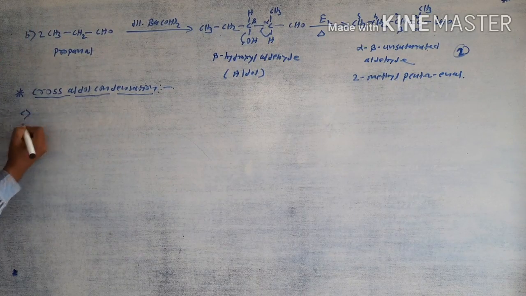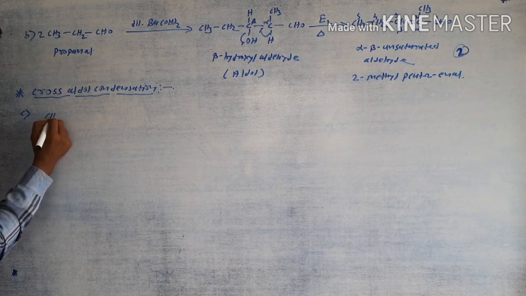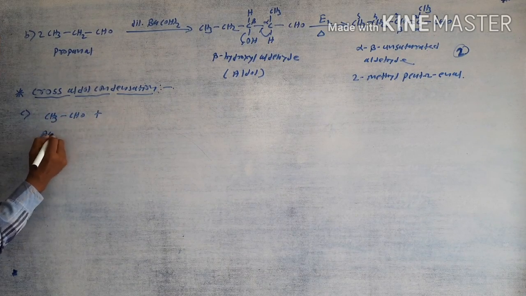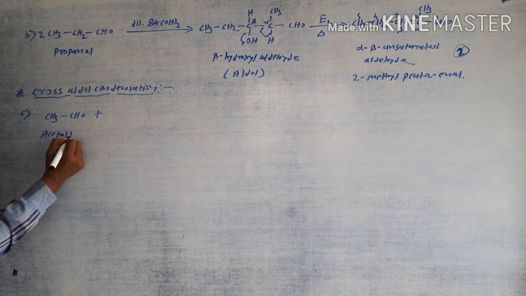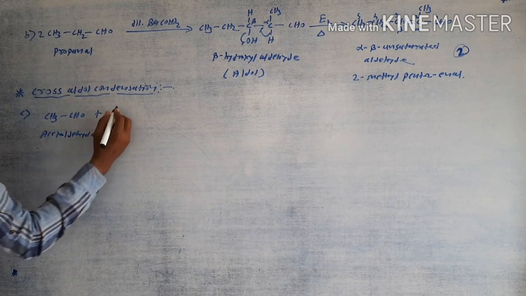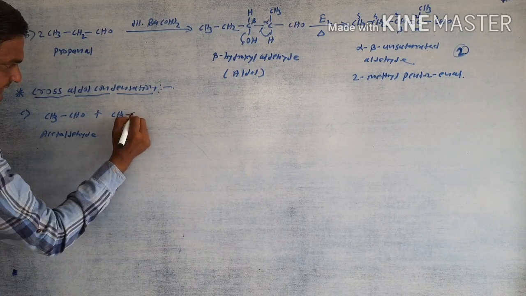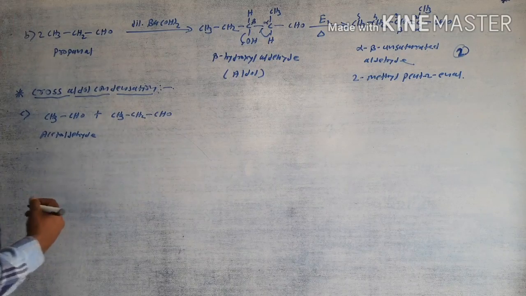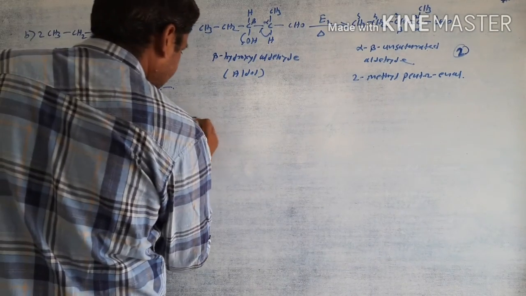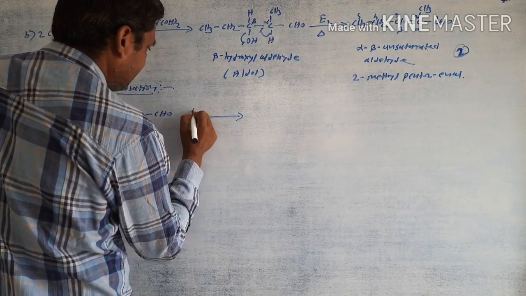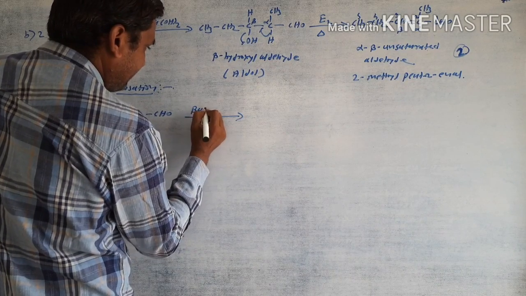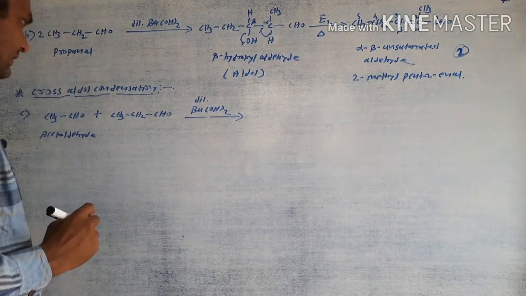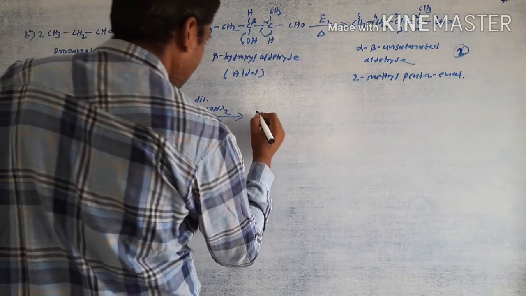Suppose in the cross aldol condensation reaction, CH3 CHO, meaning acetaldehyde, and propanaldehyde, CH3 CH2 CHO, react with each other with dilute barium hydroxide to give the product like this.